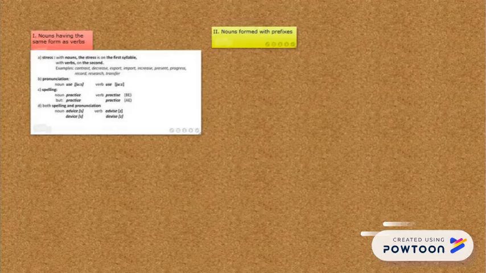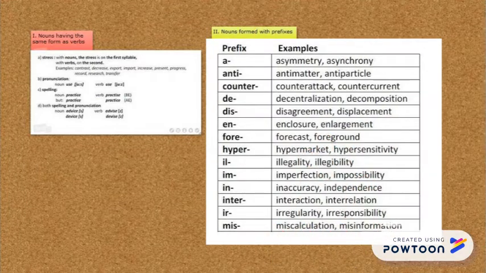Nouns formed with prefixes. Most of the prefixes used for forming adjectives and verbs are also used for forming nouns.